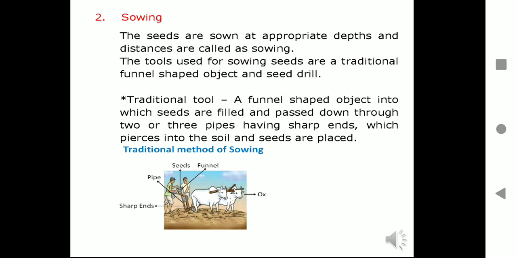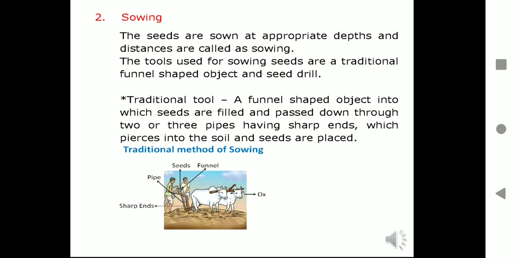Sowing: the seeds are sown at appropriate depth and distance, and this is called sowing. The tools used for sowing seeds are traditional tools and modern tools. Sowing is an important part of crop production as it helps in providing high yields. Before sowing, good quality, clean and healthy seeds of a good variety are selected.